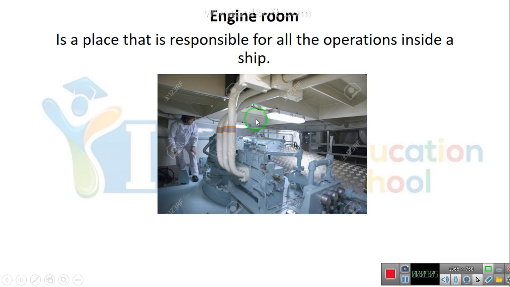So if he wants to fix something in the ship or do maintenance, he goes to the engine room. Engine room. Repeat after me, please. Engine room. Engine room. So again, what is an engine room? An engine room is a place that is responsible for all the operations inside a ship.